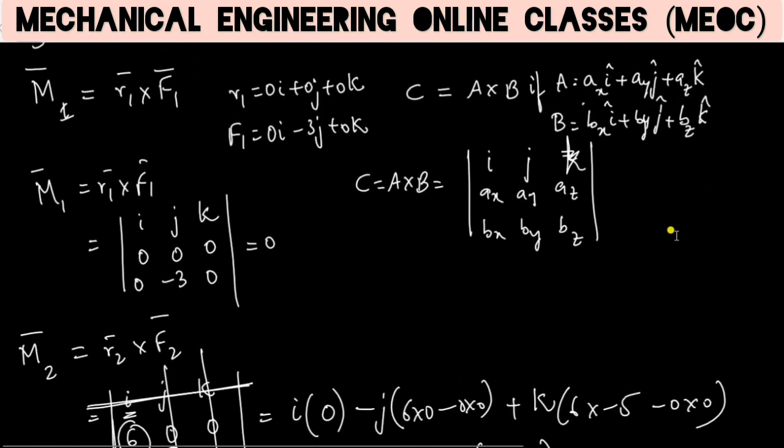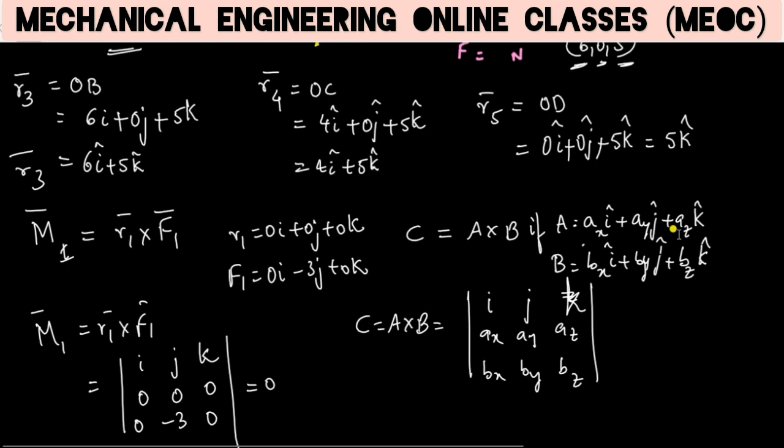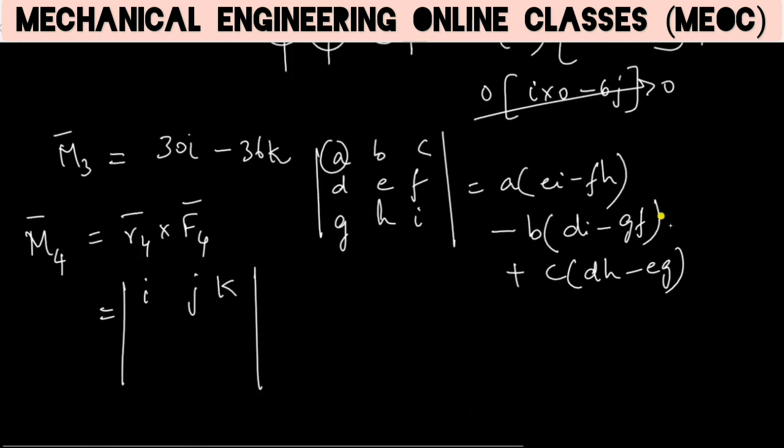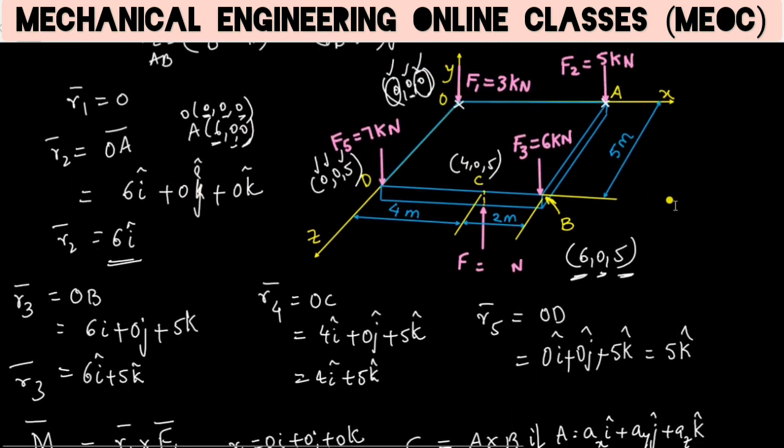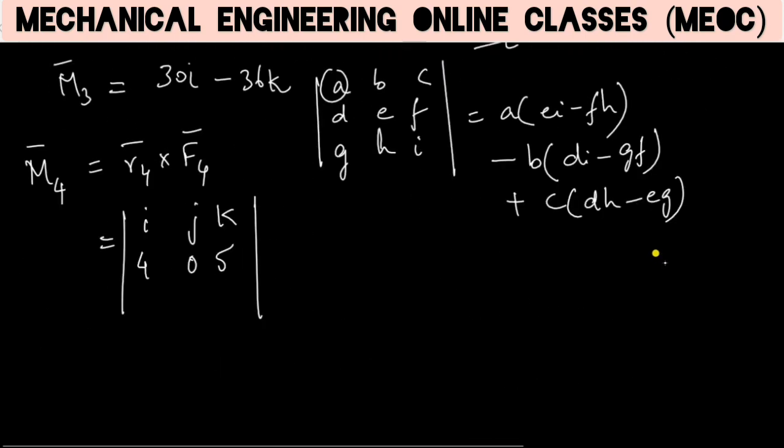So R4 is 4, 0, 5, and F4 is plus 2 here. On solving this, we get minus 10i plus 8k.